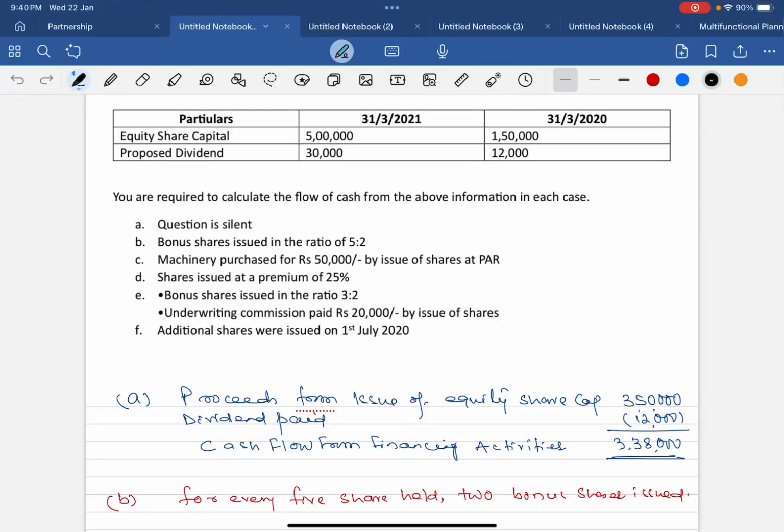This is a question from cash flow statement. It may be a question for 3 marks. So individual bits are also there, A, B, C, D, E, F. I am trying to explain it individually.